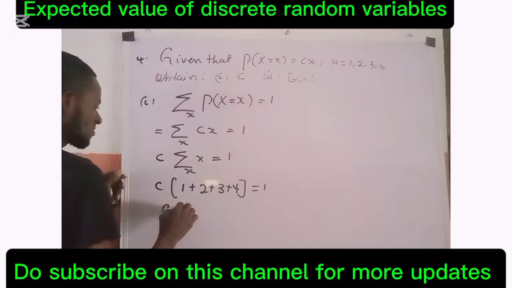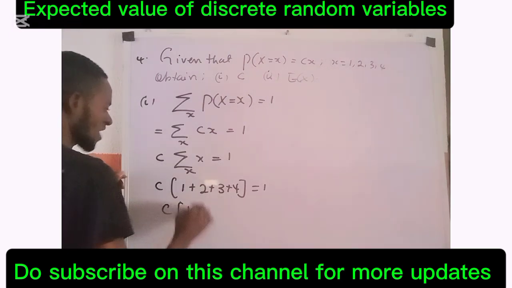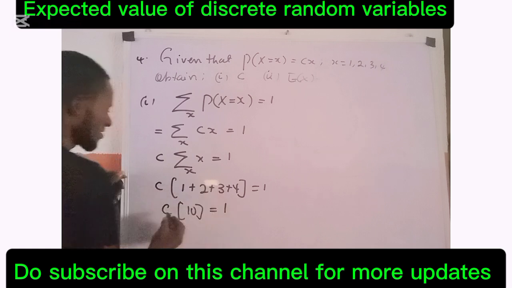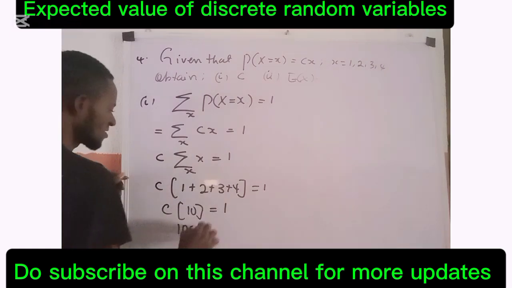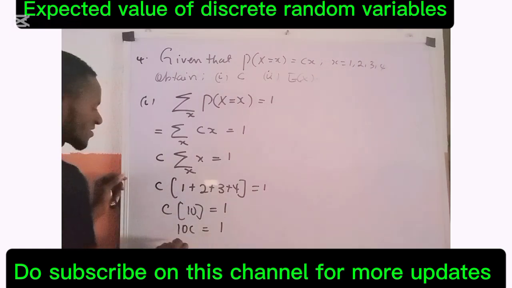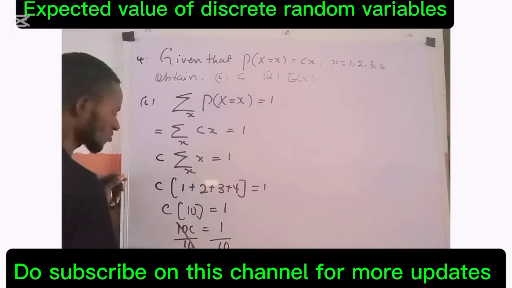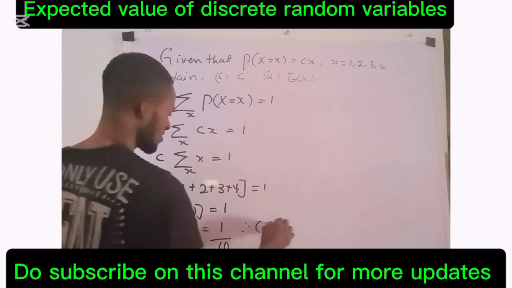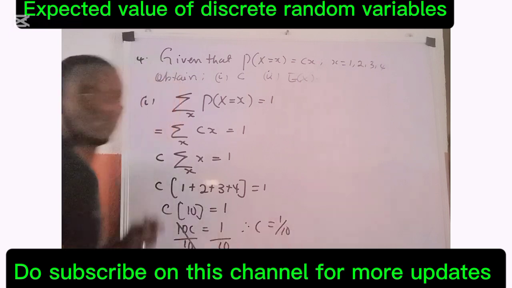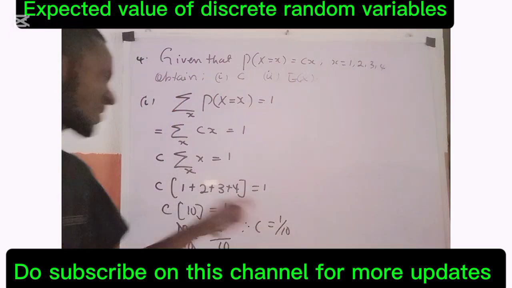So 10C equals 1. To make C stand alone, divide both sides by 10. Therefore, my C is equal to 1 over 10.